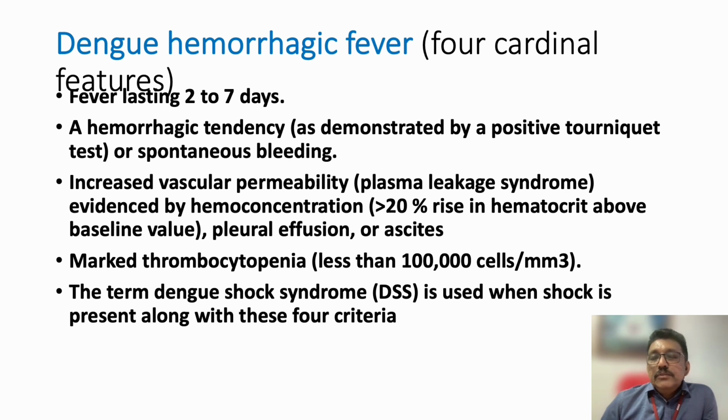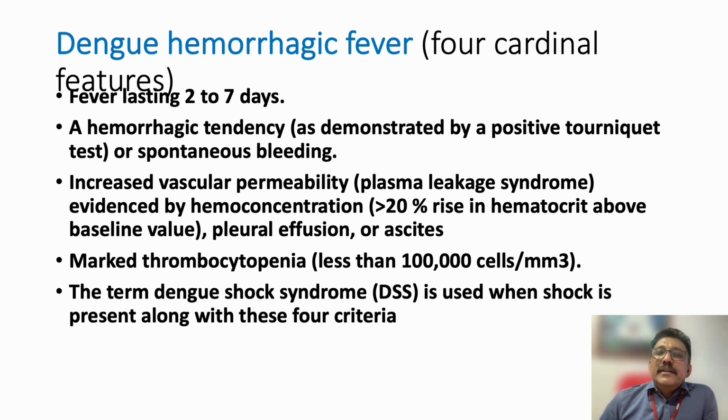So in many patients who have dengue, you can see the platelet count may be dropping. 1,50,000 is the normal, but less than 1 lakh we call thrombocytopenia. It may drop to 50,000, it may drop to 40, 30, 20 like that. But most of these patients may not require platelet transfusion, because the drop will be about 10,000 every day. Routinely we see a drop of around 10,000 in a day.